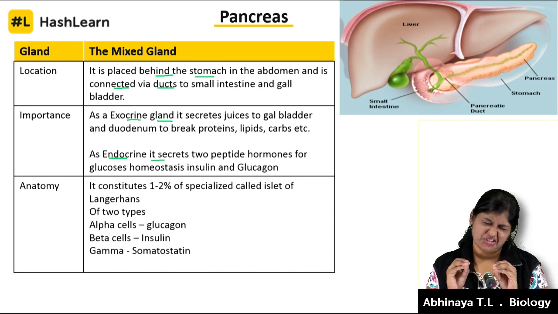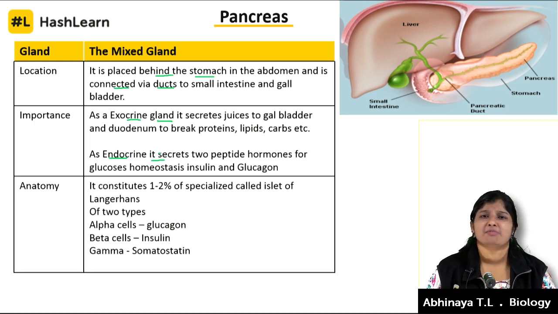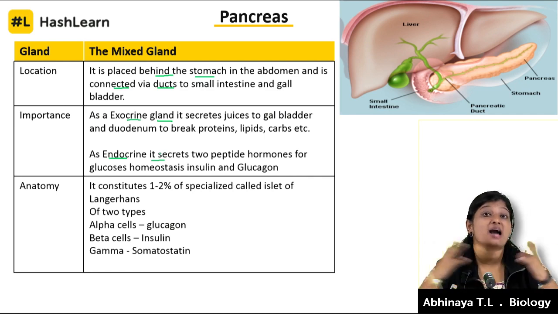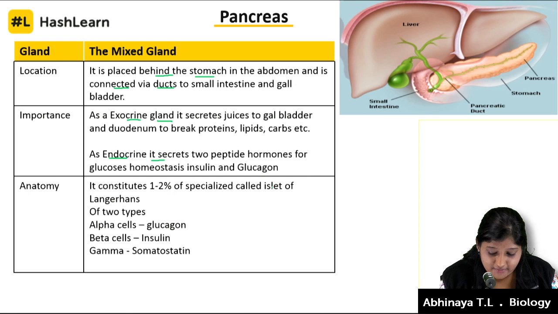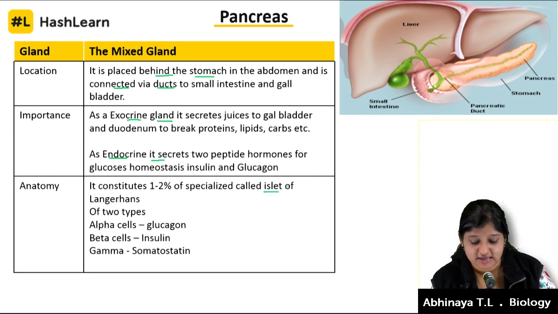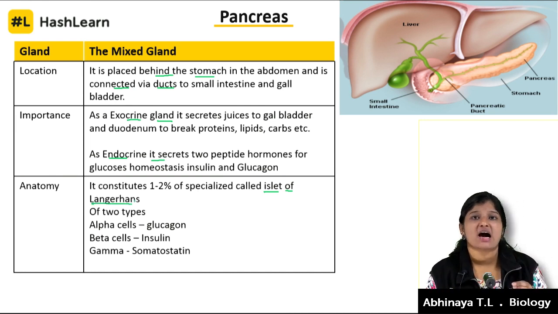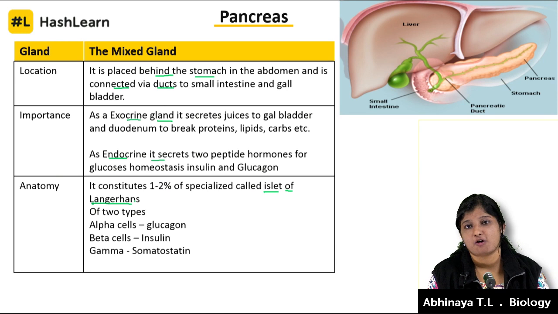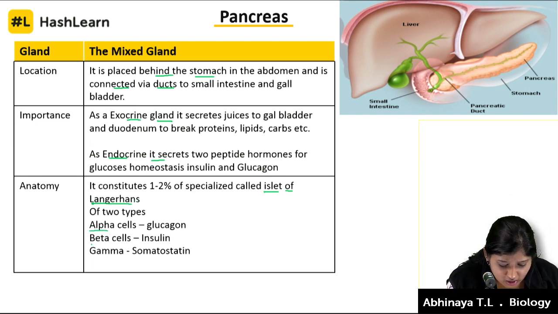Let's have a look at the pancreas, its anatomical features. The pancreas is made up of pancreatic tissue, but there is a certain set of cells which plays a mega role in maintaining our glucose level, called the islets of Langerhans. These cells are only about 1 to 2% of the pancreas, but look at their role, they are doing a great job. They are of two major types.